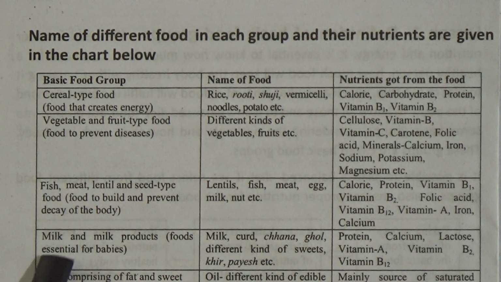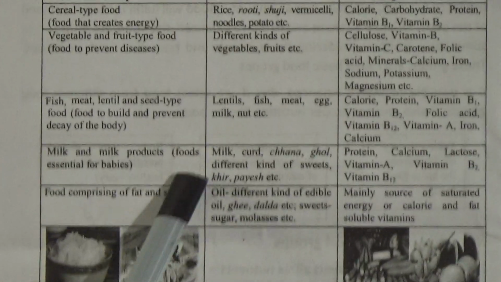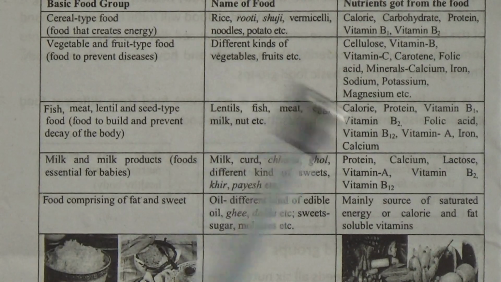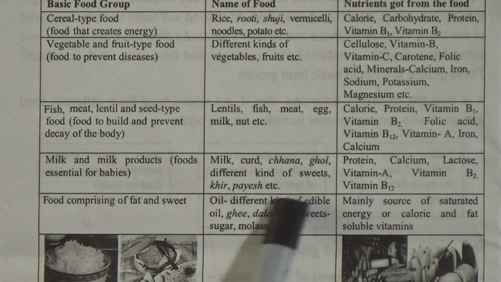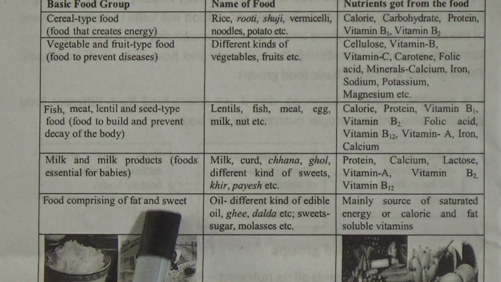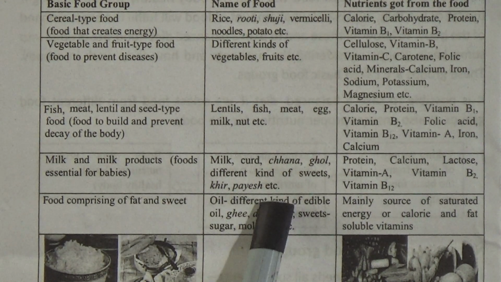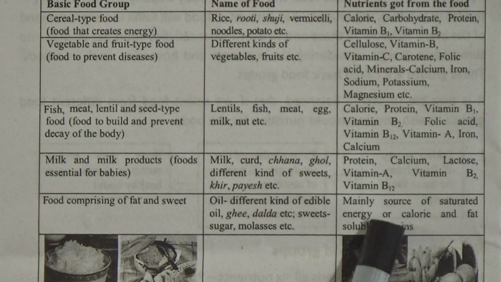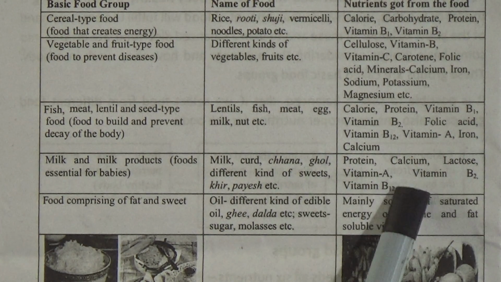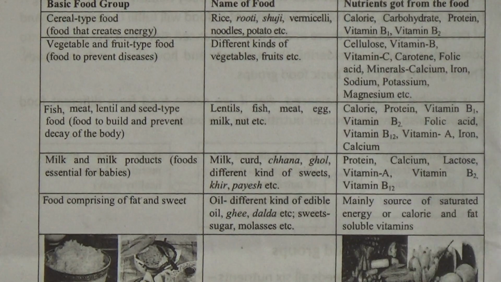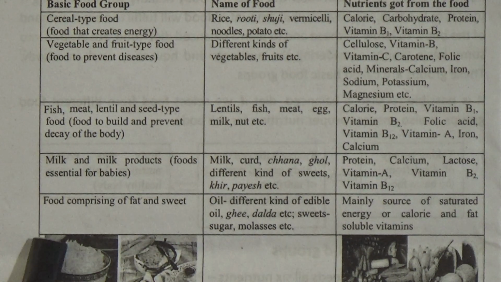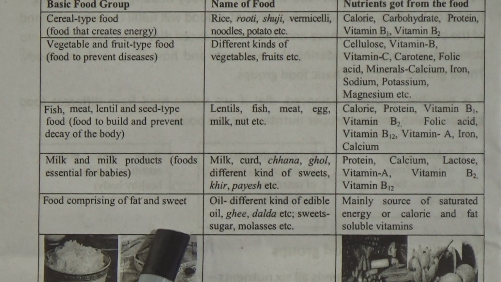Now, the food group of milk and milk products, food essential for babies: milk, curd, chana, ghee, different types of sweets, kheer, payesh, etc. And the nutrients: protein, calcium, lactose, vitamin A, vitamin B2, vitamin B12. Now the last one, food comprising fat and sweet.